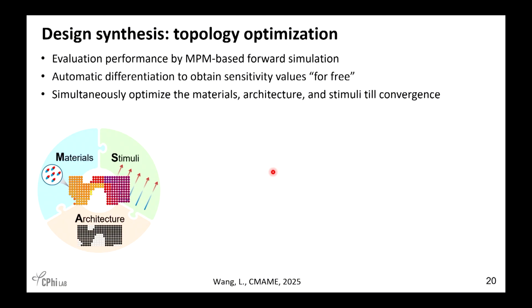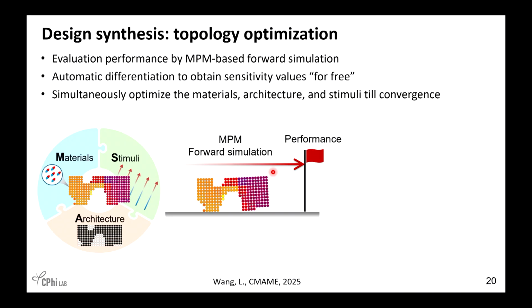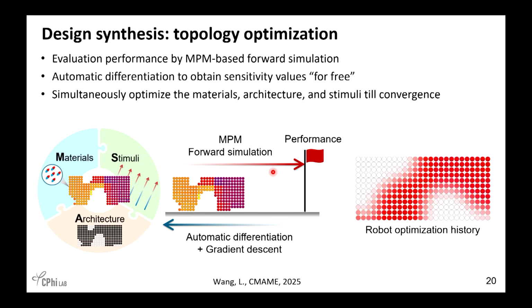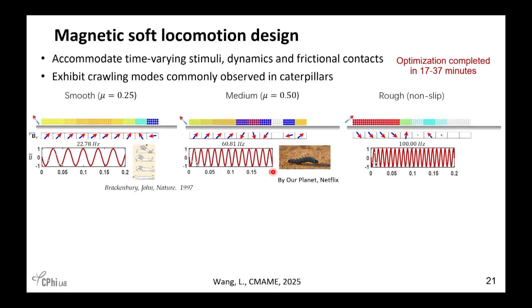And this also goes to these continuous magnetic soft robots. We want to co-design material, stimuli, and architecture. So under harmonic magnetic actuation, it will move forward. We can evaluate its performance when we're doing this simulation, and we make the simulation differentiable. So we can use automatic differentiation to go backward to calculate the gradient, and then we can simultaneously design all the entities together.